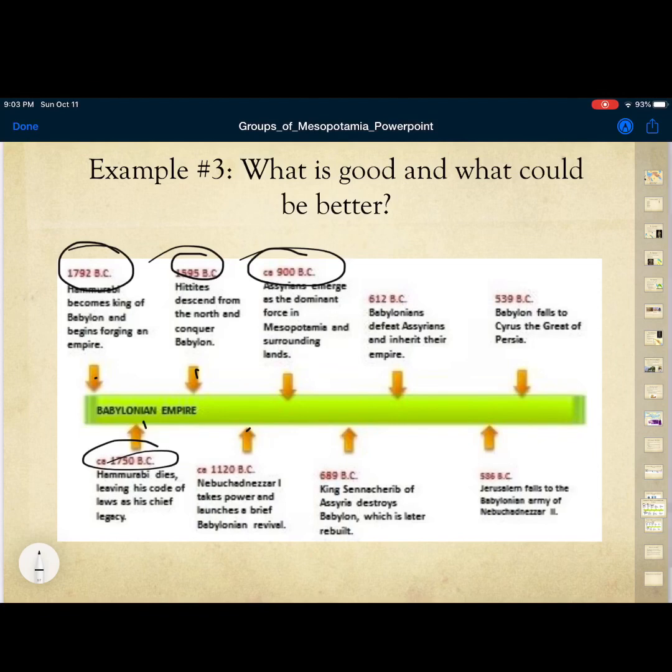The only thing maybe I don't necessarily like is, maybe you could box these out or something, kind of like the last one did, that would keep these separate from one another. Other than that, I think this is a pretty good timeline. All right, now, I'm sure you guys have lots of comments as well on some things that maybe you thought were good and could be better on these timelines.